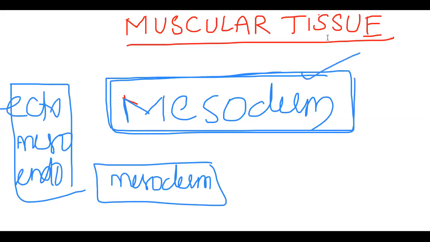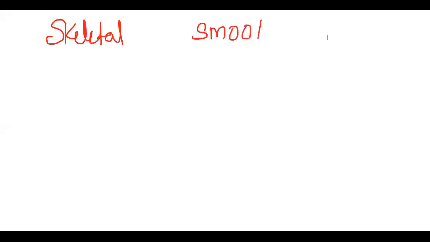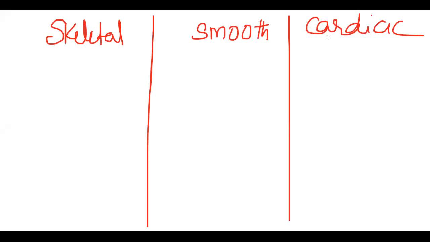Okay, so that's the first thing you need to remember in the case of muscular tissue. And then there are three types of muscles to be learned over here. In our body, three types of muscles are present. So what are they? Skeletal muscles, smooth muscles, cardiac muscles. We learn some baselines for all the three. Then after, we'll go with the detailed explanation of each and every one.